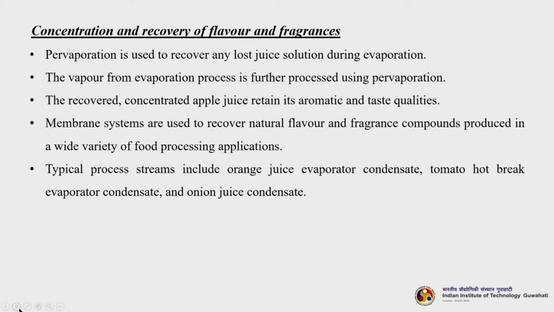Then concentration and recovery of flavor and fragrances. Pervaporation is used to recover any lost juice solution during evaporation. The vapor from the evaporation process is further processed using pervaporation. The recovered concentrated apple juice retains its aromatic and taste qualities. Membrane systems are used to recover natural flavor and fragrance compounds produced in a wide variety of food processing applications. Typical process streams include orange juice evaporator condensate, tomato hot break evaporator condensate, and onion juice condensate.